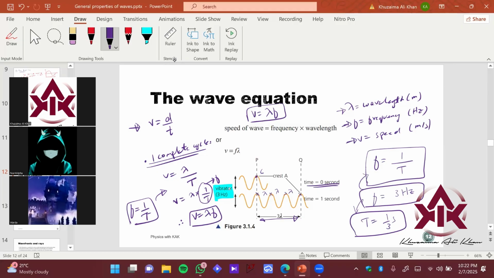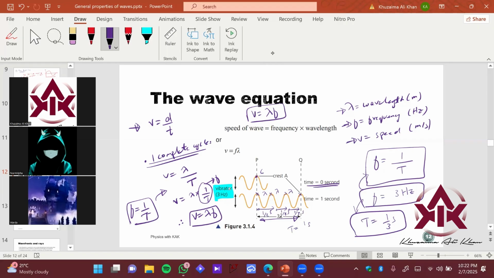So 1 upon 3. So that means that if I have a time of 1 second, I can have 3 cycles over here, right? तो ये cycle basically 1/3 second के लिए आया. ये cycle basically आया आपके पास 1/3 second के लिए. And the remaining cycle for 1/3 second. If you add 1/3 plus 1/3 plus 1/3, that gives you 1, right? That is why you have 3 cycles.